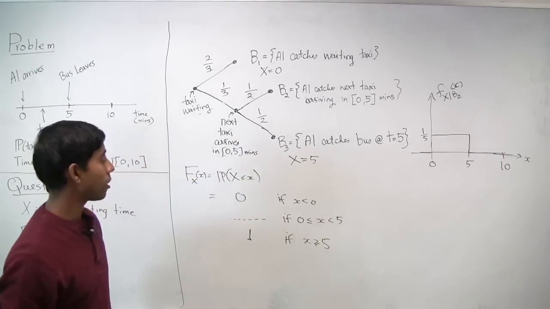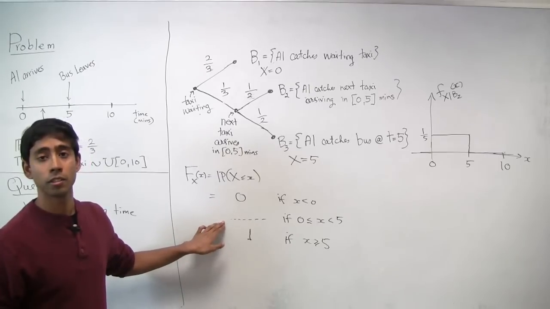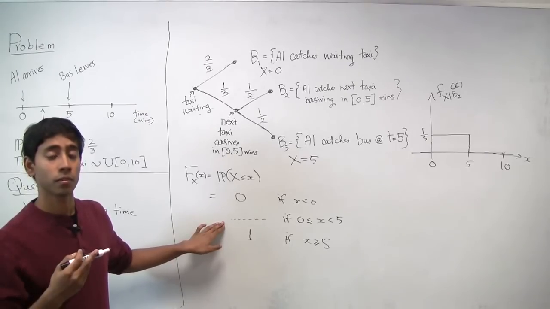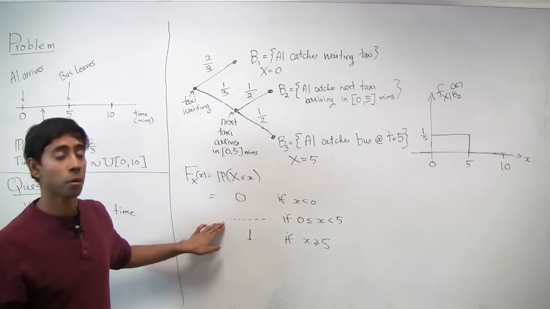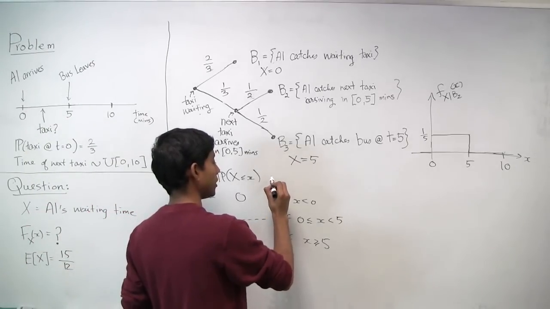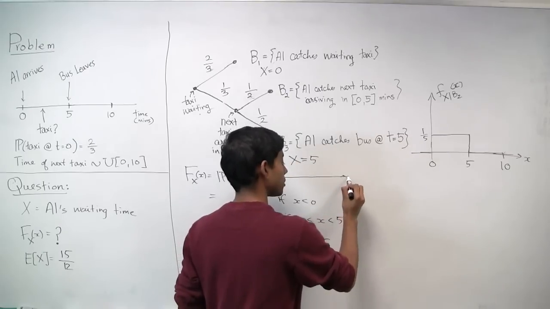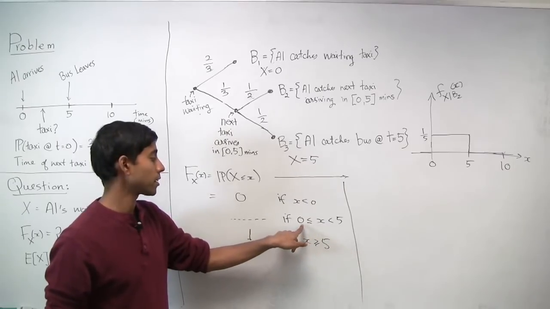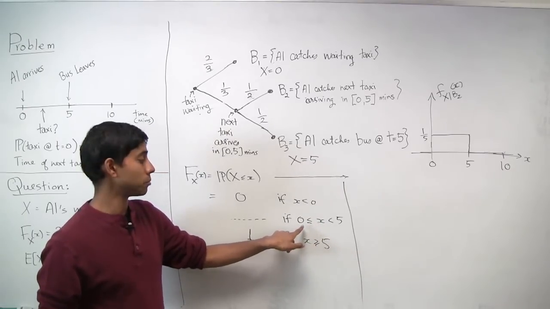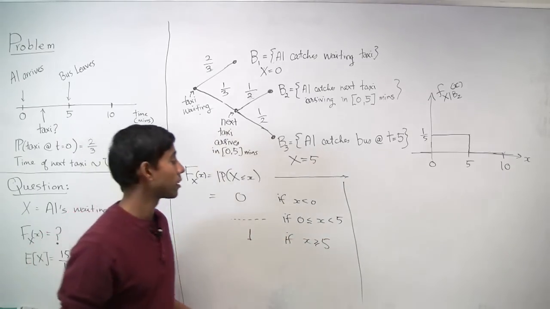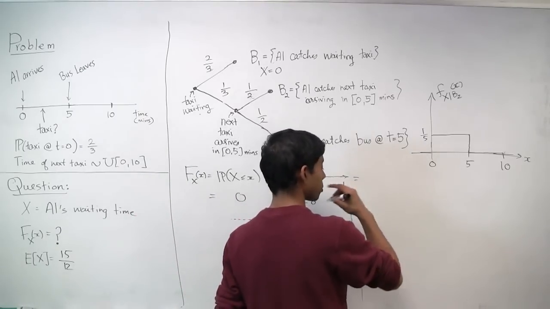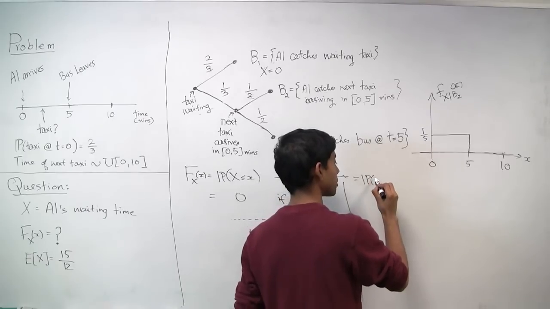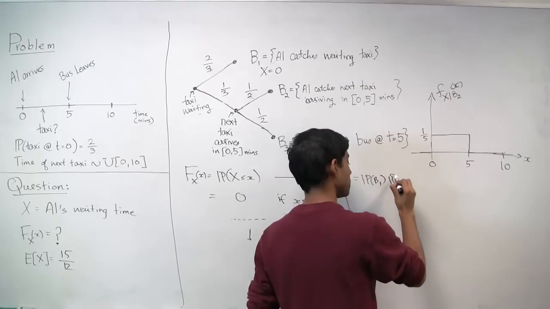Okay? So now, this case, right? How do we do it? Well, let's try to use a similar kind of approach that we did for the expected value, and use the total probability theorem in this case. So let's try to compute this. First of all, let's assume that little x is between 0 and 5, including 0. Okay, and let's use the total probability theorem, right? And use the partitions B1, B2, and B3.